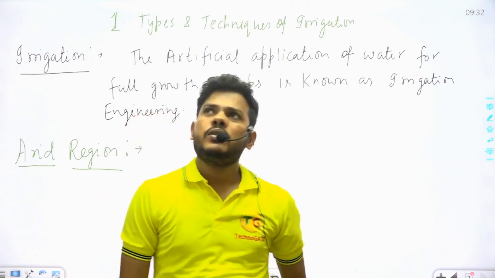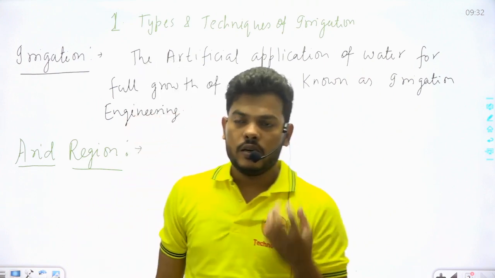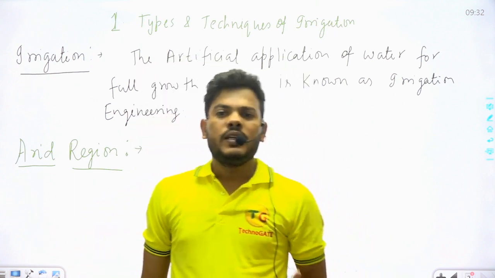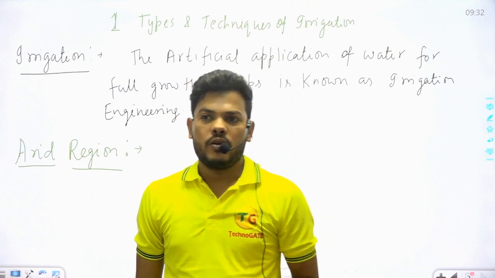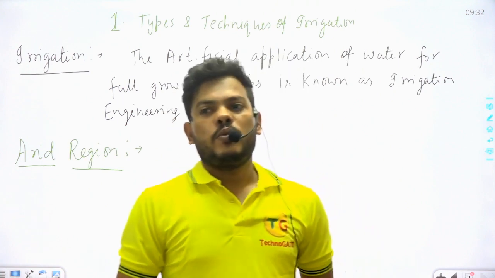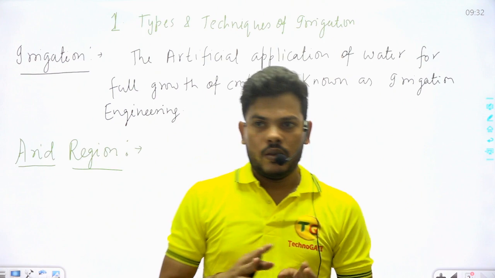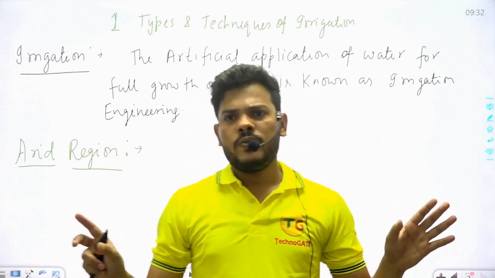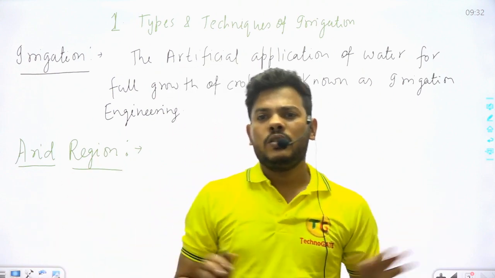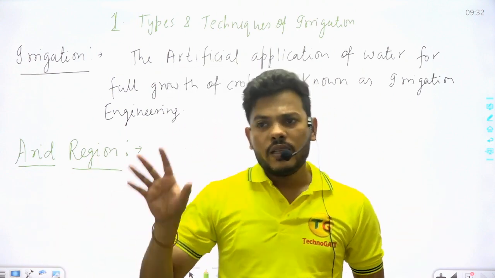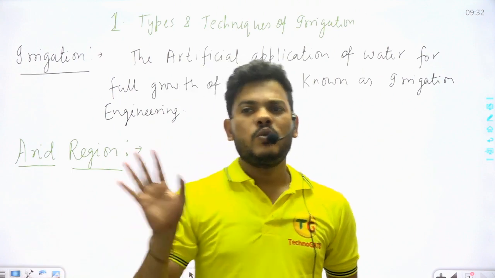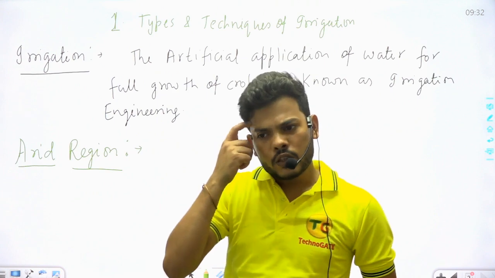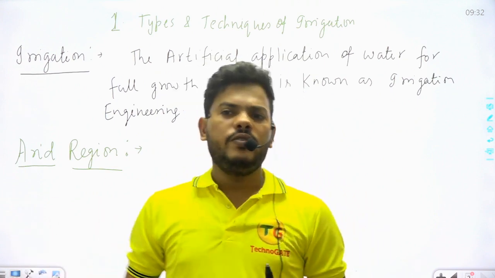And superior crops means wheat, rice, sugarcane, all these crops which after growing we use for our survival. By the growth of inferior crops there is no benefit we are going to get.